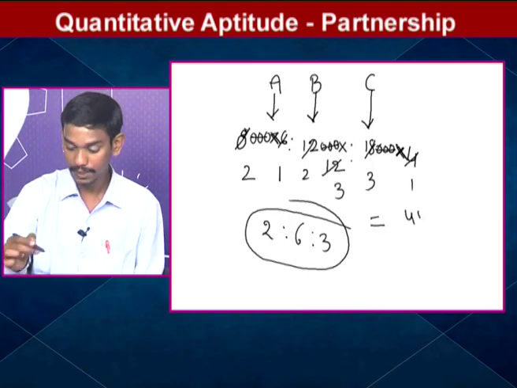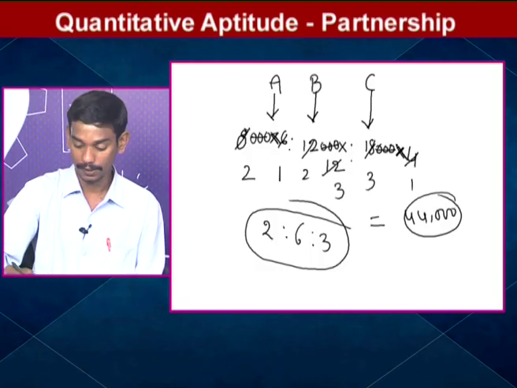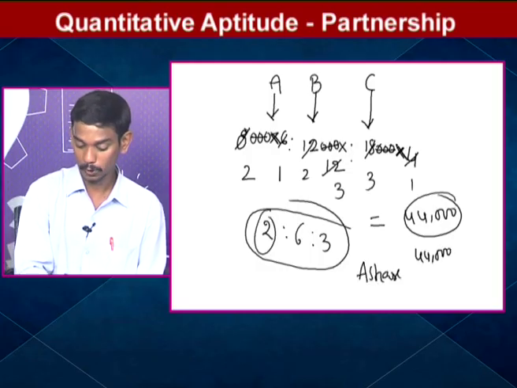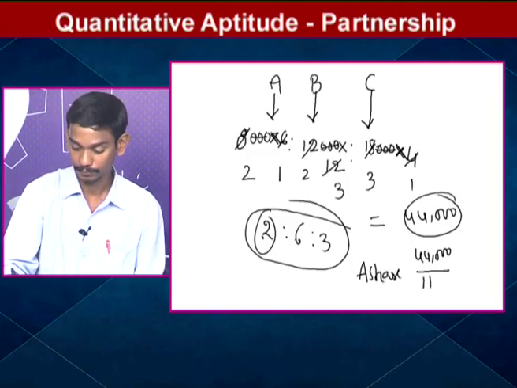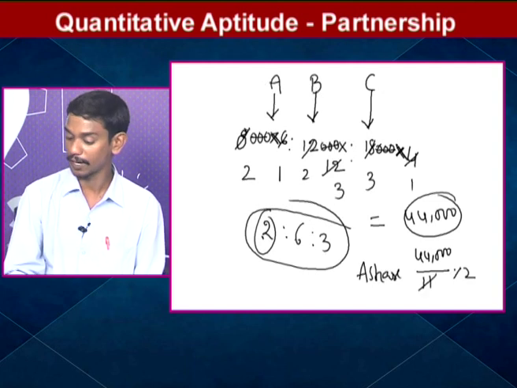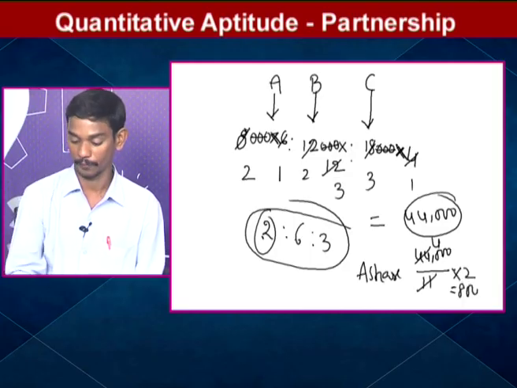What is the profit? 44,000. In this, what is A's share? So how many parts to A? 2 parts. Sum of the ratio: 2 plus 6 is 8, 8 plus 3 is 11. How many parts to A? 2 parts only. 11 fours are 44, so 4,000. 4,000 into 2, 8,000 rupees is A's share in the total profit.